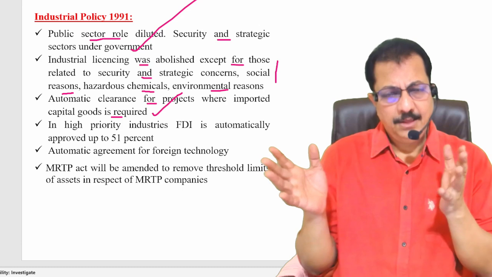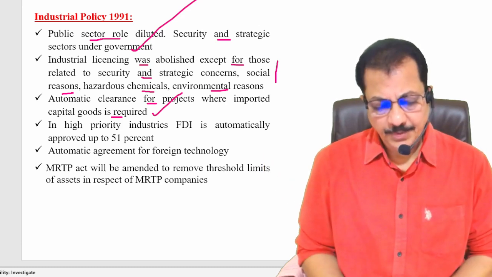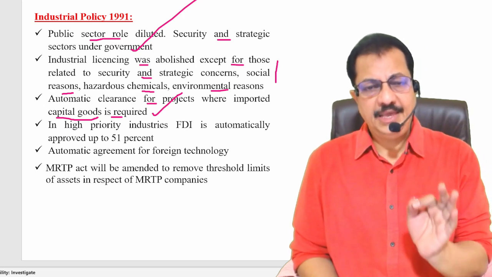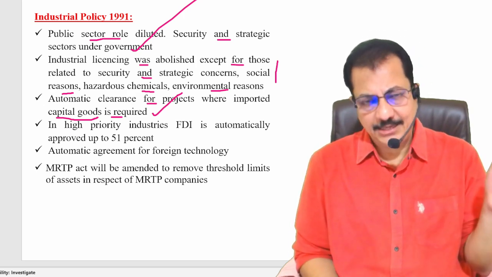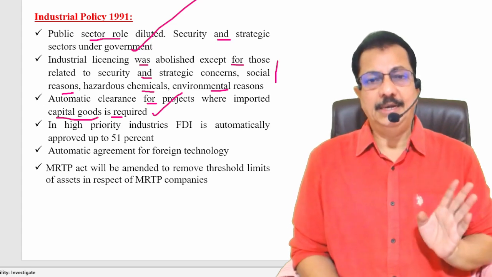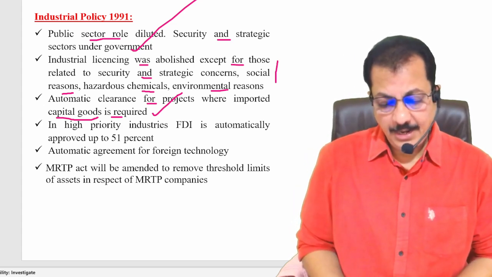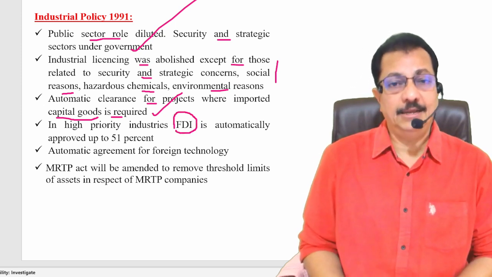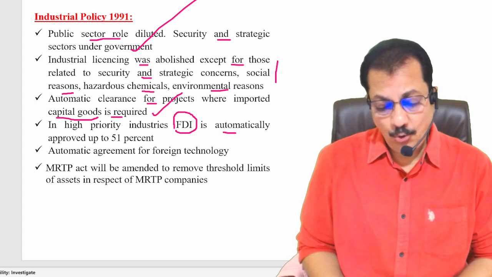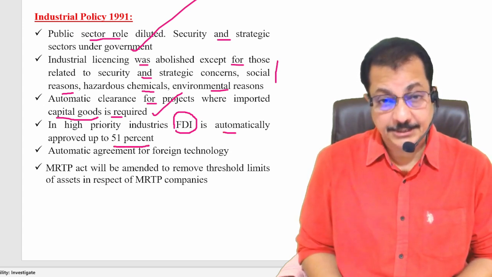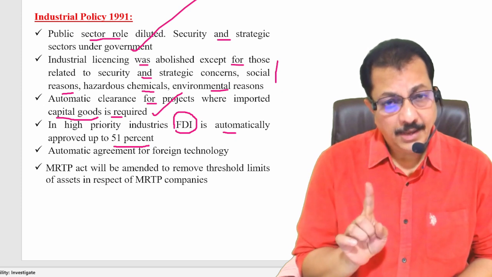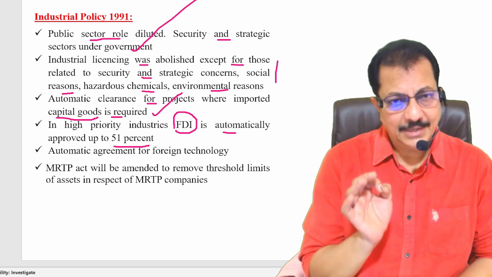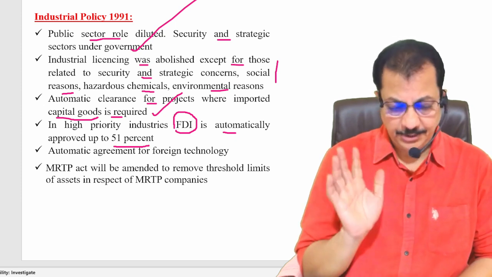Now kindly recollect, when we are discussing points like this, you should recollect the meaning of capital goods. That is the reason why I always suggest you follow my classes in the same sequence, and maintain the notes. Now, in high priority industries, again we have discussed this, foreign direct investment, FDI, is automatically approved up to 51%. Clear? I'm reminding you again and again that we are discussing the 1991 industrial policy. Clear?